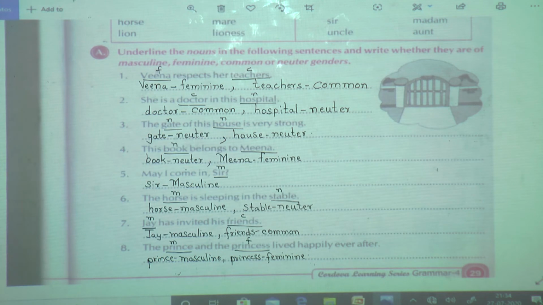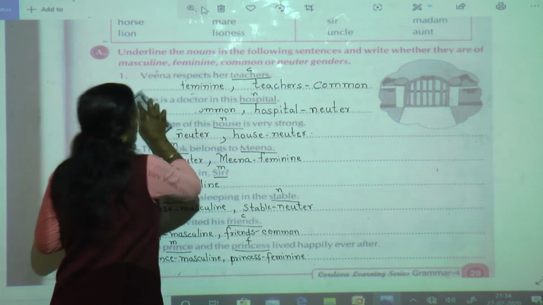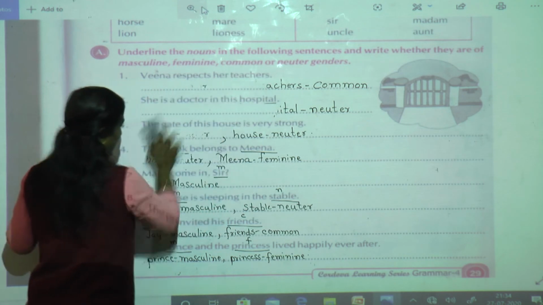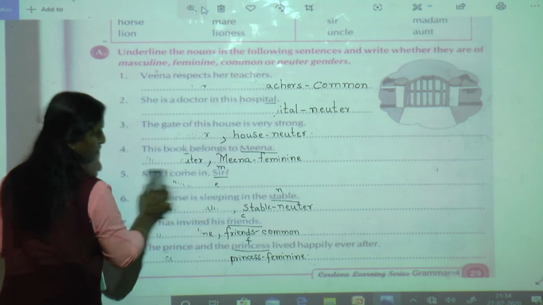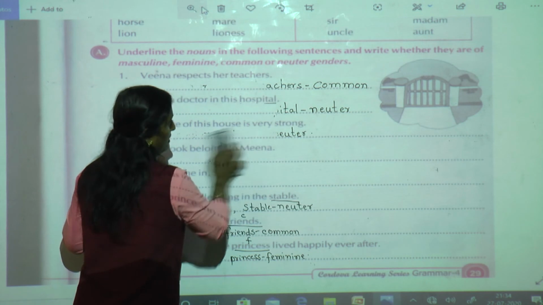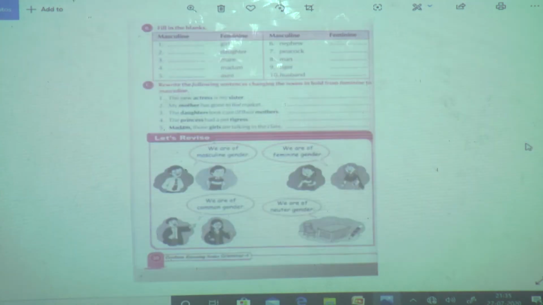Now we'll move on to the next, that is page number 30. Open page number 30. I think exercise B is very easy for you if you have learned. Yes, are you ready students?